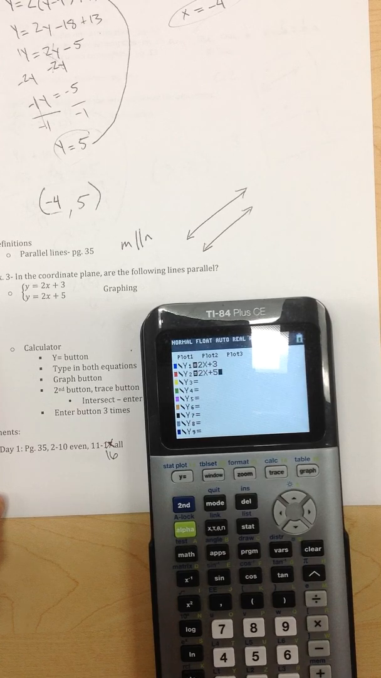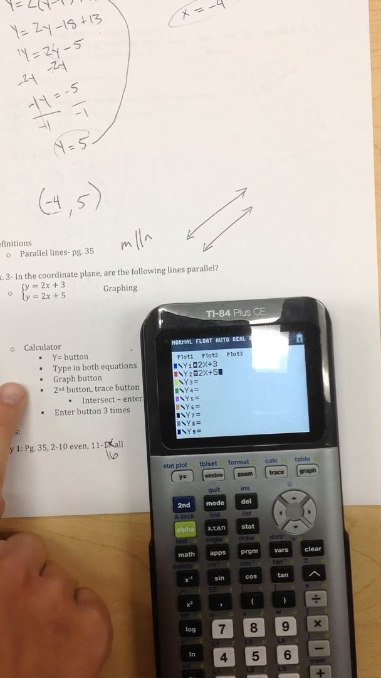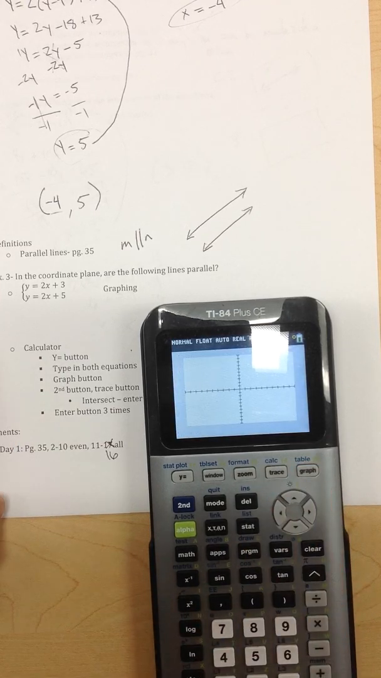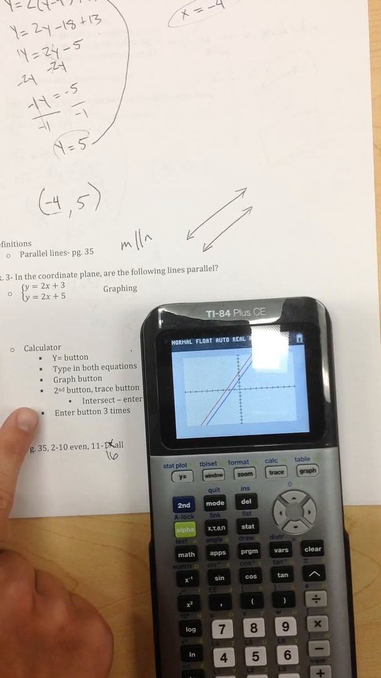Okay. Then to be able to see what the equations look like, see a graph of them, so we're on this step here, graph button, in the upper right corner is graph, so I push that, and it's going to graph both of those lines there. And as you can tell, looking at those two lines, you can tell that those lines are running parallel to each other.